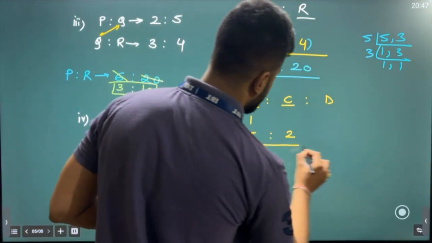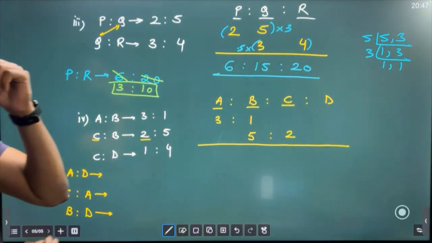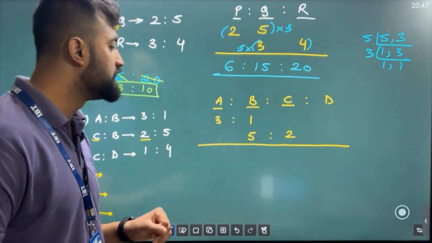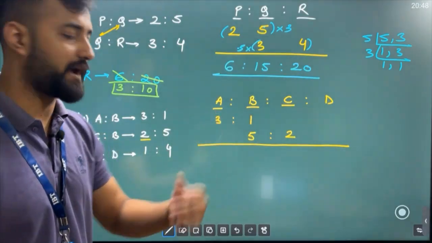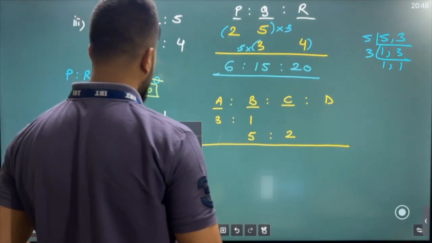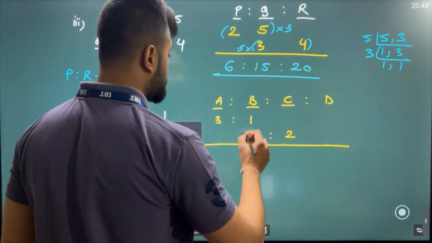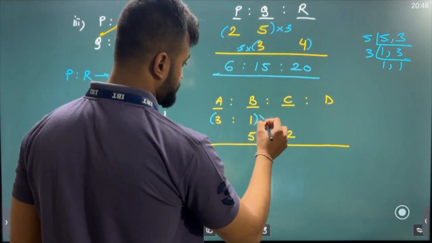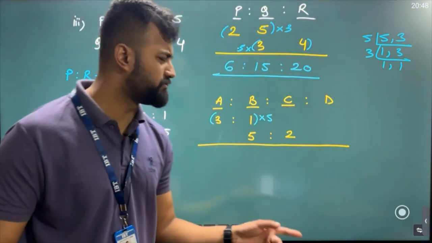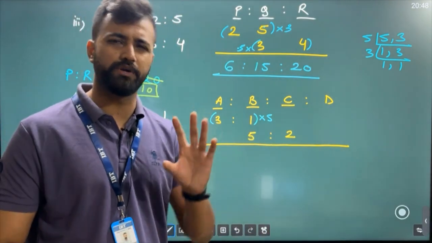Okay, so first you combine them and see what you're getting. So let's combine them. So how to combine sir? I want to make both the B same. Sir, B should be same. It's very simple sir. Here we have 1, here we have 5. So let's make this one as 5. So how to make this one 5? So very simple. Just multiply out here what? So we'll multiply out here 5. And this thing I don't want to change, so leave it as it is. Don't need to do like into 1.